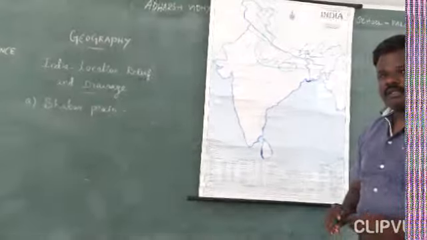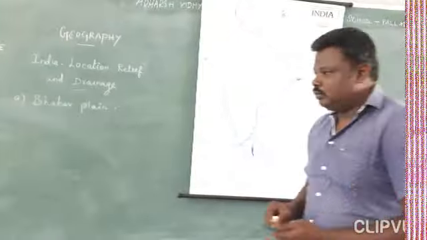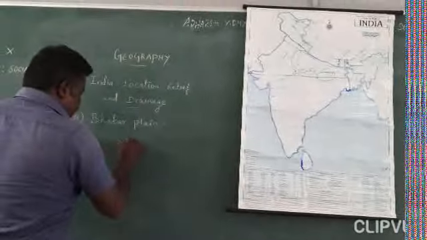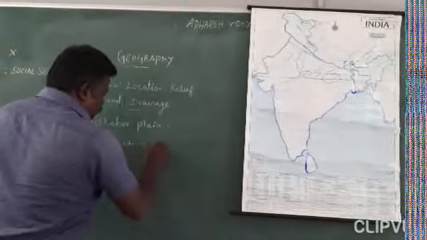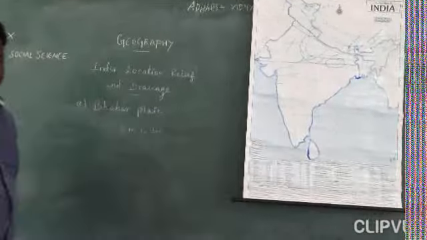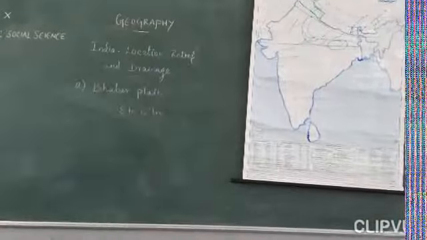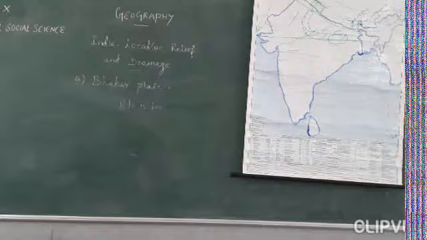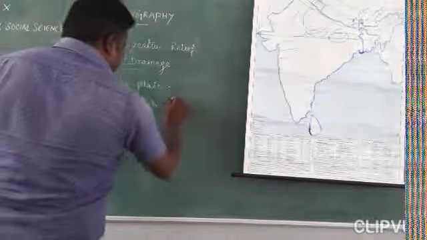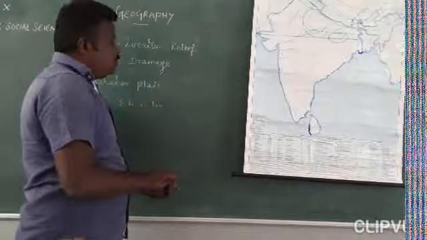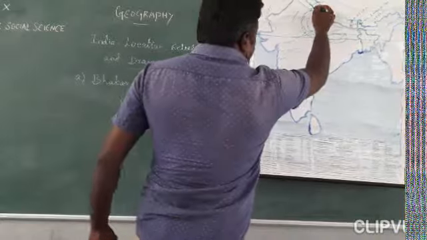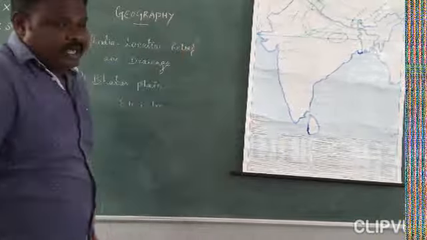The Bhabar region covers a strip of about 8 to 15 kilometers.